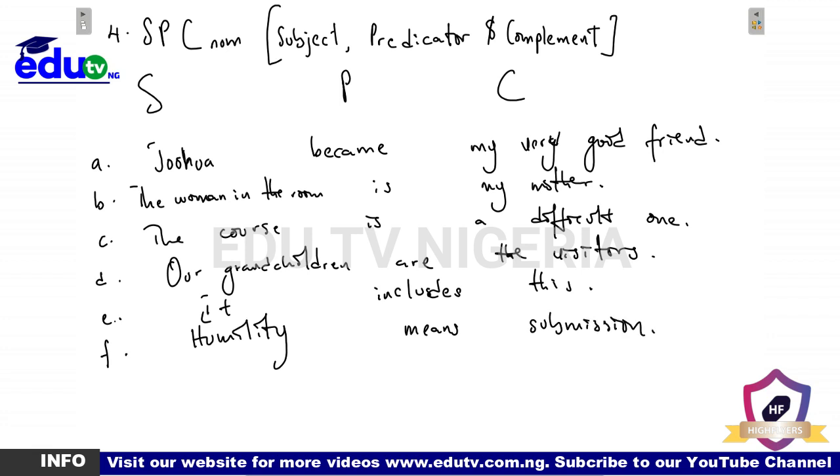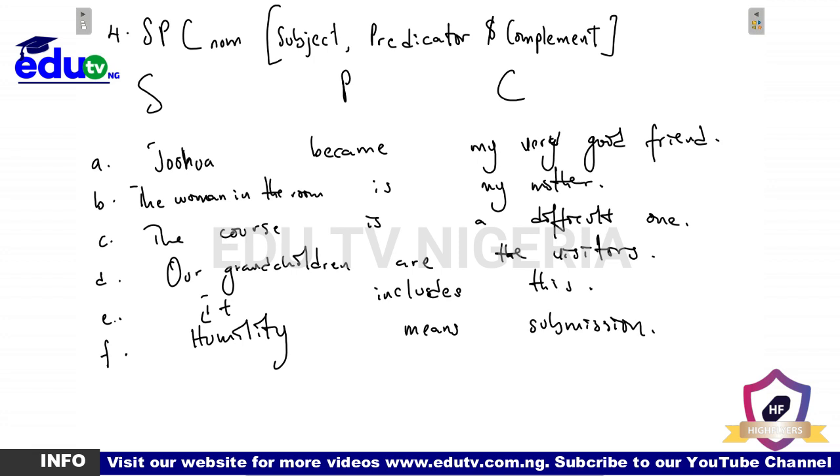Looking at all of these examples, and especially the last example, please trust me, don't take it literally. Don't take it as if we are saying that the meaning of humility actually means submission. No, according to this context, that's just it. So you get it now. The first example is Joshua became my very good friend. Joshua is the subject, became is the predicator, and my very good friend is the complement intensive.